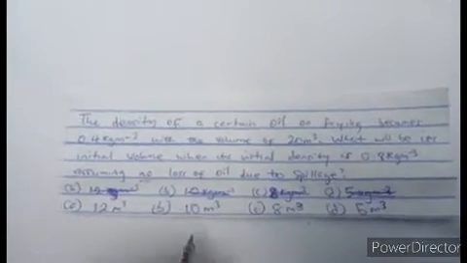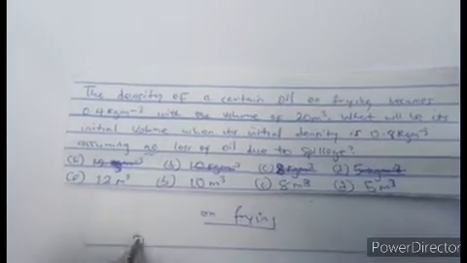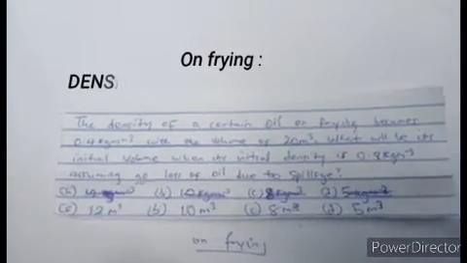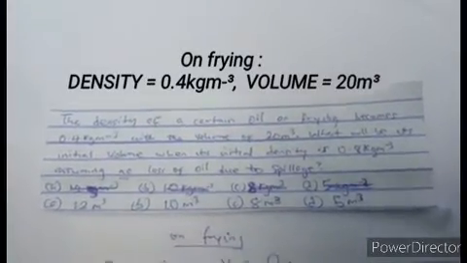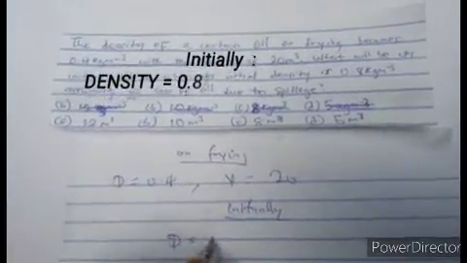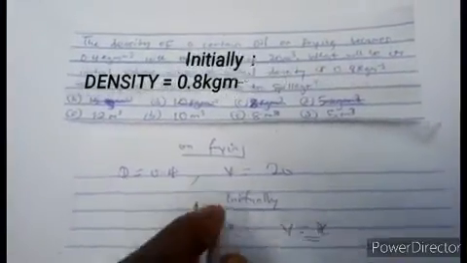Question here, on frying the oil, you have the density to be 0.4 and the volume to be 20 meter cube. Then before frying the density was 0.8. The volume is what we are asked to look for.